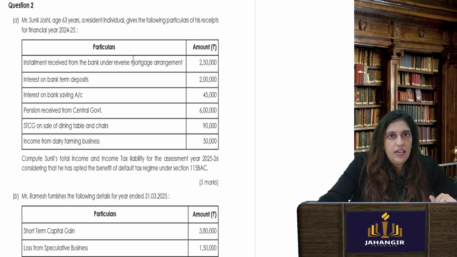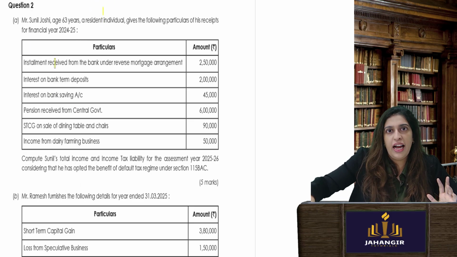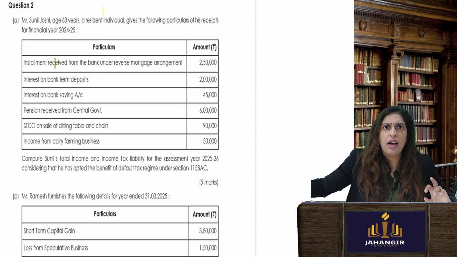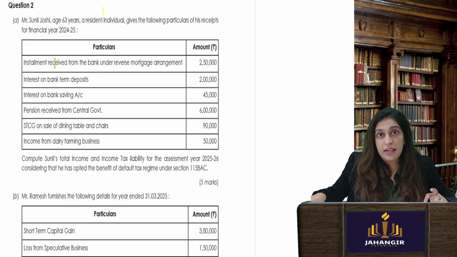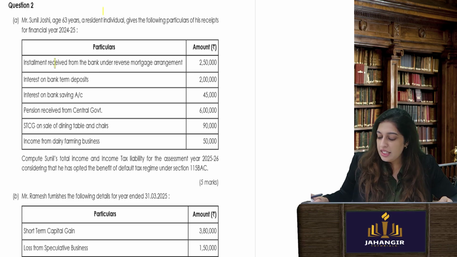Let us come to the next one. Question number 2. Again, read the sum slowly, see whatever markings. When you are reading, this is how generally I do it. When I am only reading the sum, I put my markings that okay, I will remember that these things have to strike me, or this is under this head of income.